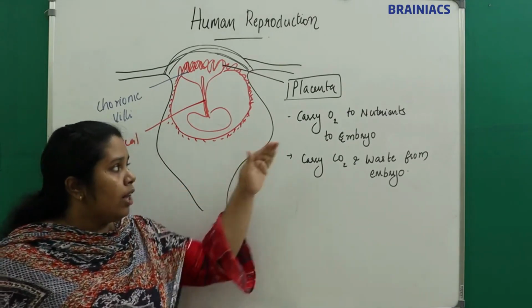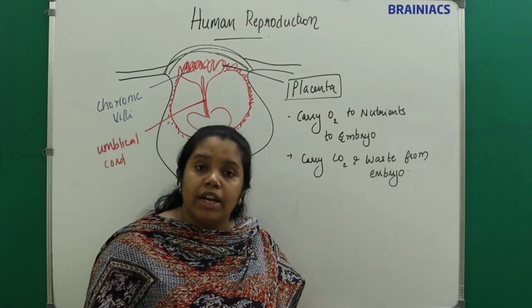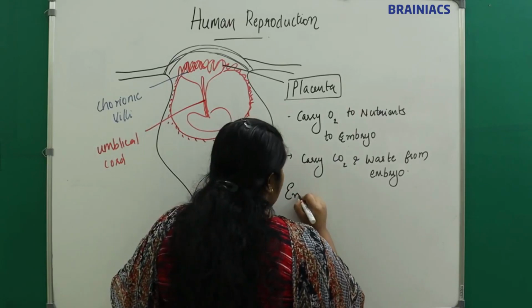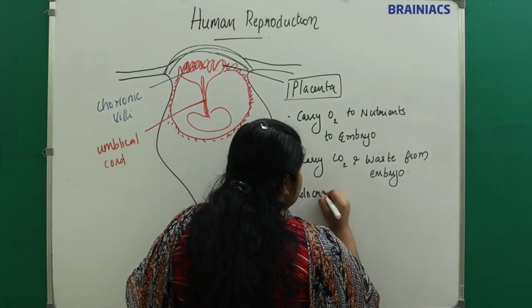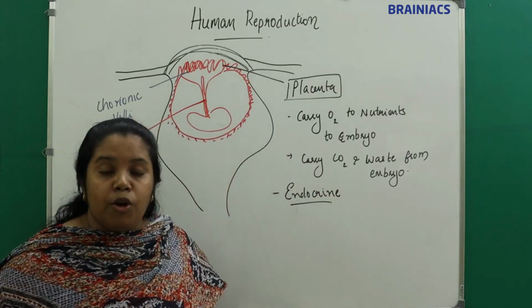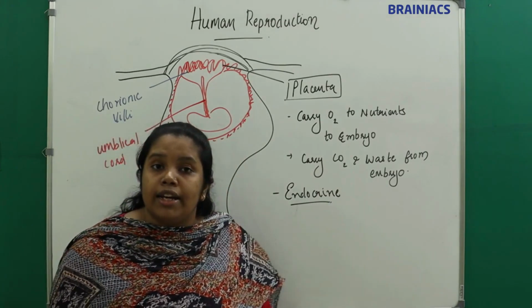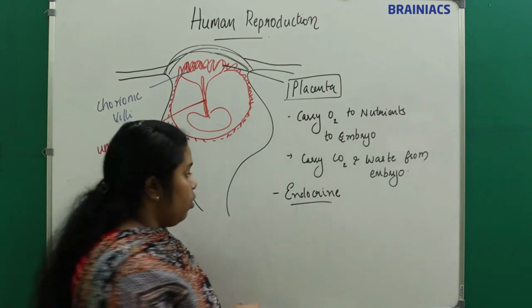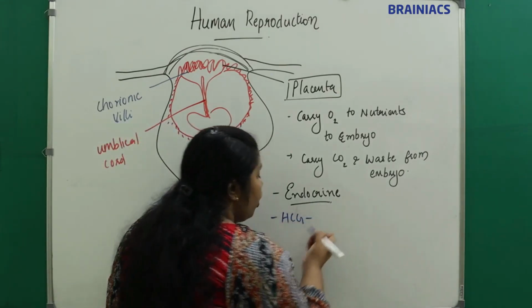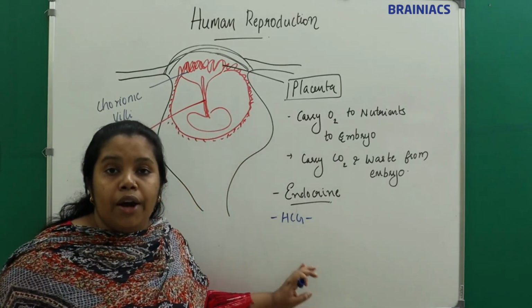Okay, so other than this, does the placenta have any other role? Yes, it has an endocrine role also. What is meant by endocrine? It will secrete hormones. Which hormones are secreted by the placenta? I'll tell you. The placenta will secrete HCG, or human chorionic gonadotropin.